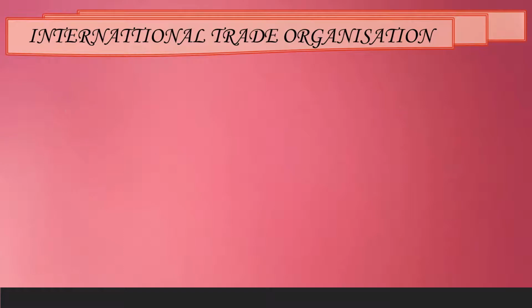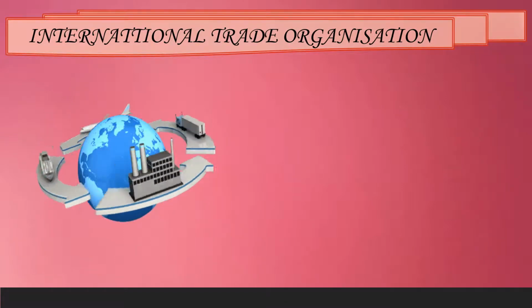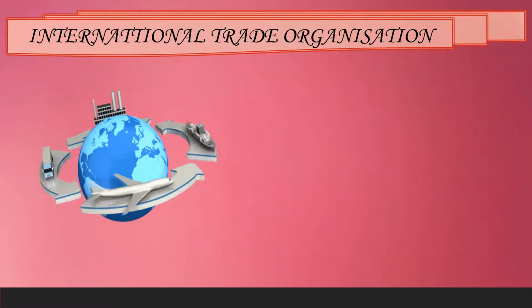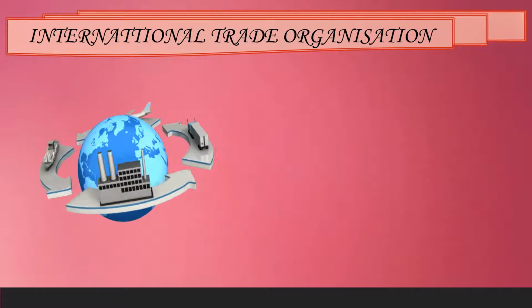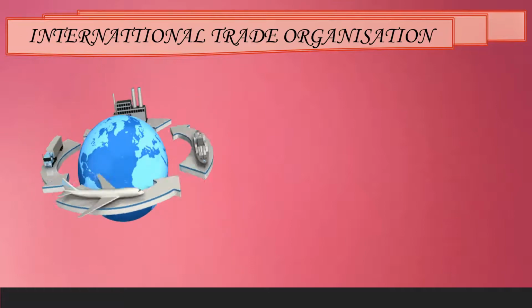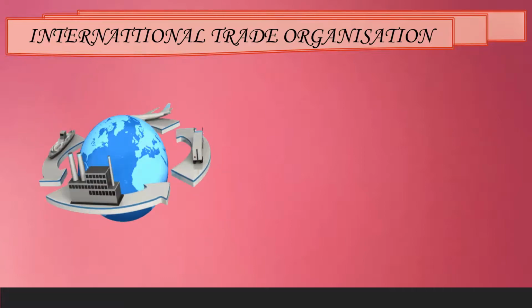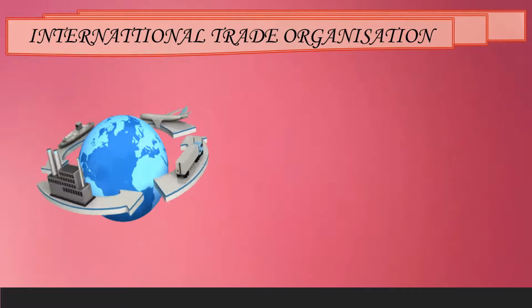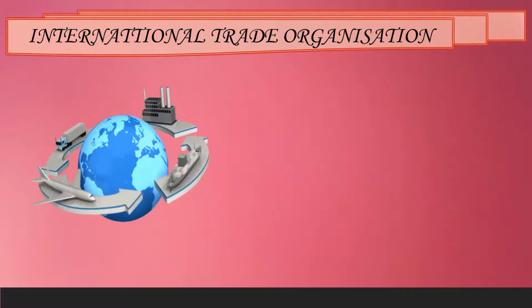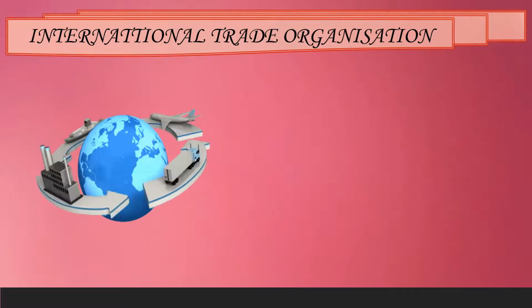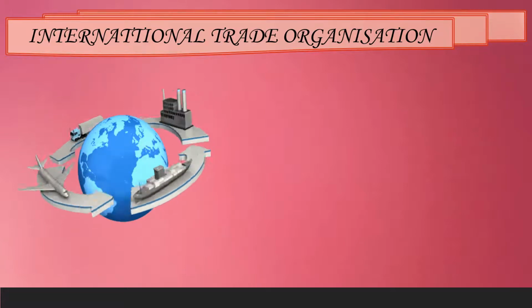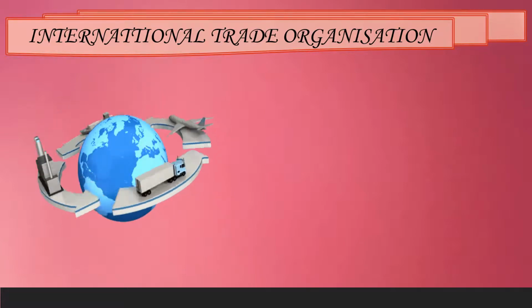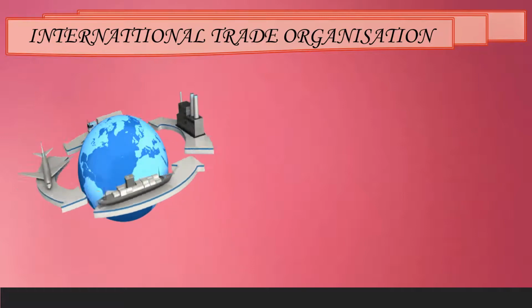Let's take information about the International Trade Organization. Students, you all know that trade is an economic activity. None of the countries is self-sufficient. Trade plays an important role in the growth and economic development of a particular region or country. To satisfy their needs or to overcome the scarcity of resources, a country takes different goods or commodities from other countries. This is known as international trade.